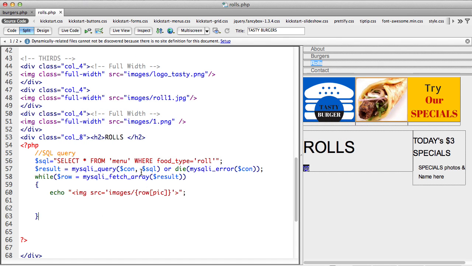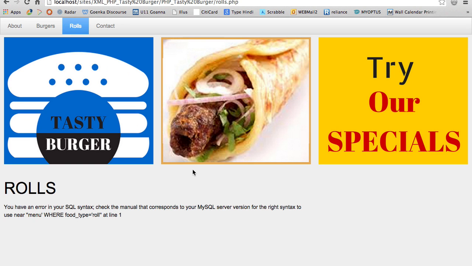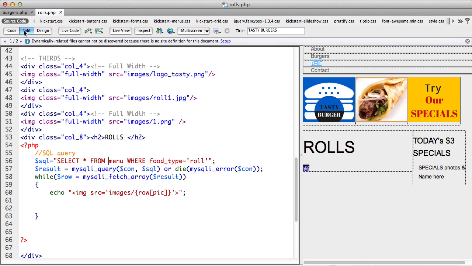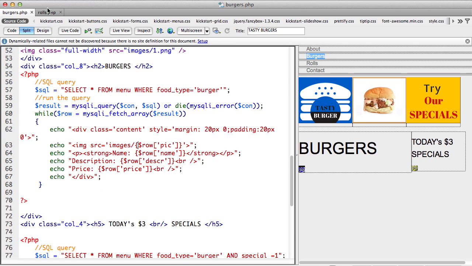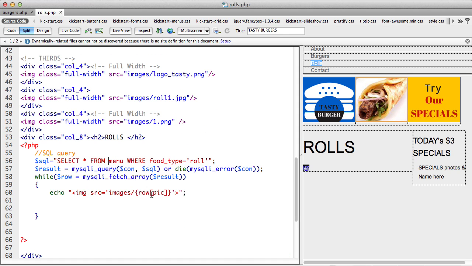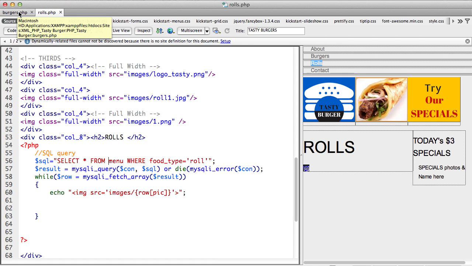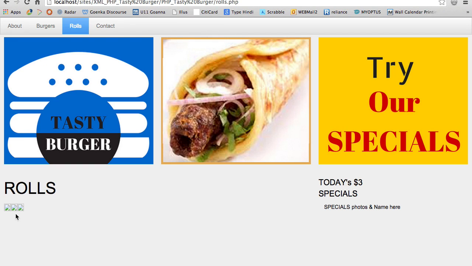Okay, good, that's good. Select star from menu. I'll just keep menu without. Yep. So I've got some dashes there, which means the pictures are not there. Is it images row pick? So I'm getting 3 pictures there, but I need to see what it's actually given me.